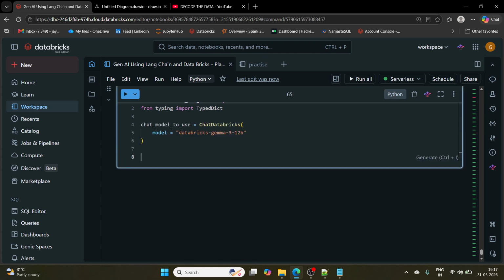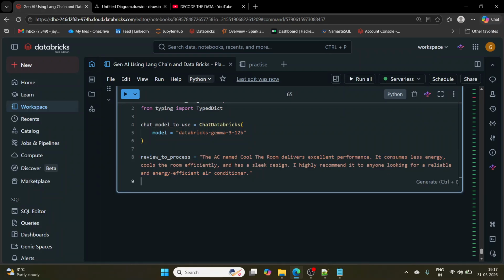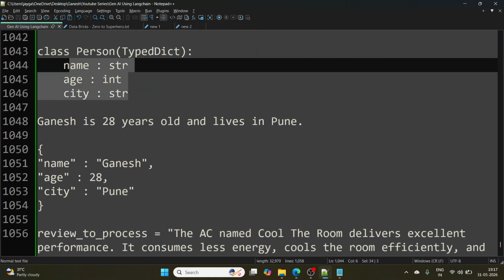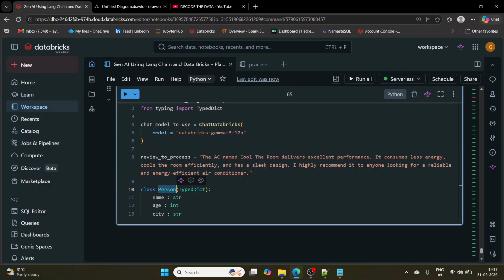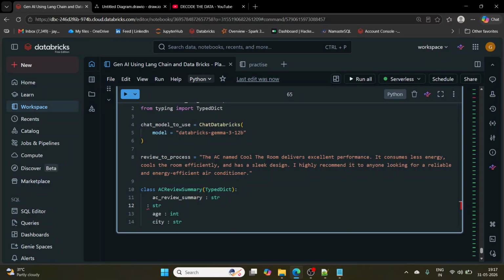Next, I'm going to put in a review to process. This is my input to the LLM. I'll define the TypedDict this way: AC review summary as string, and AC review sentiment as string.